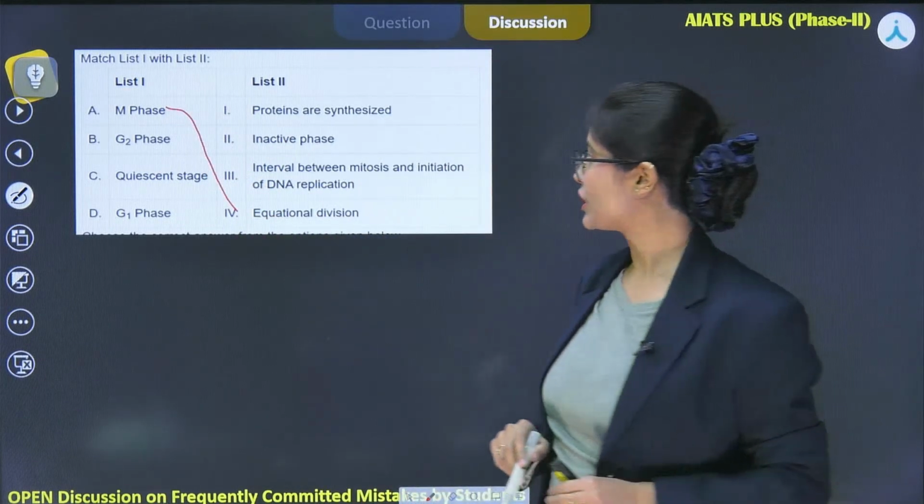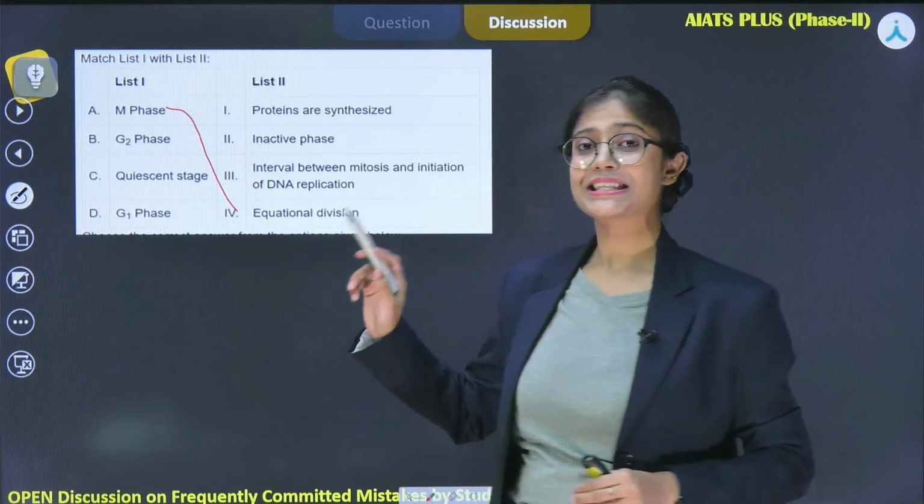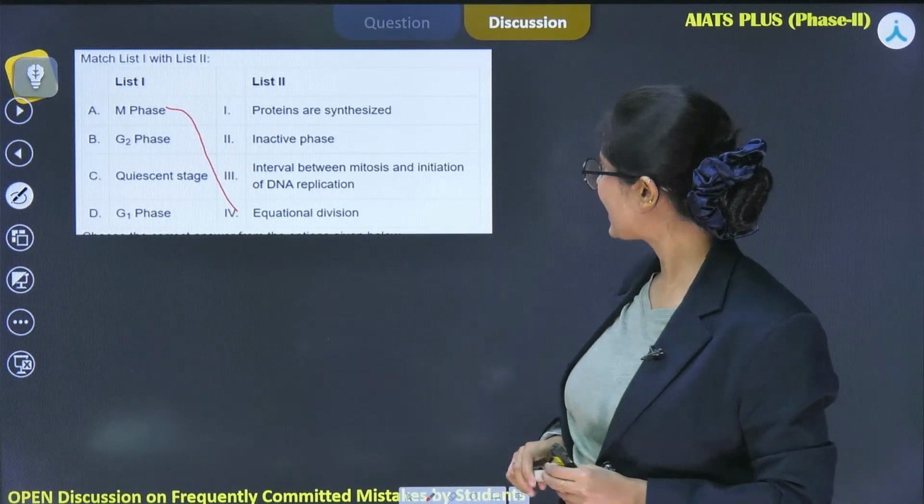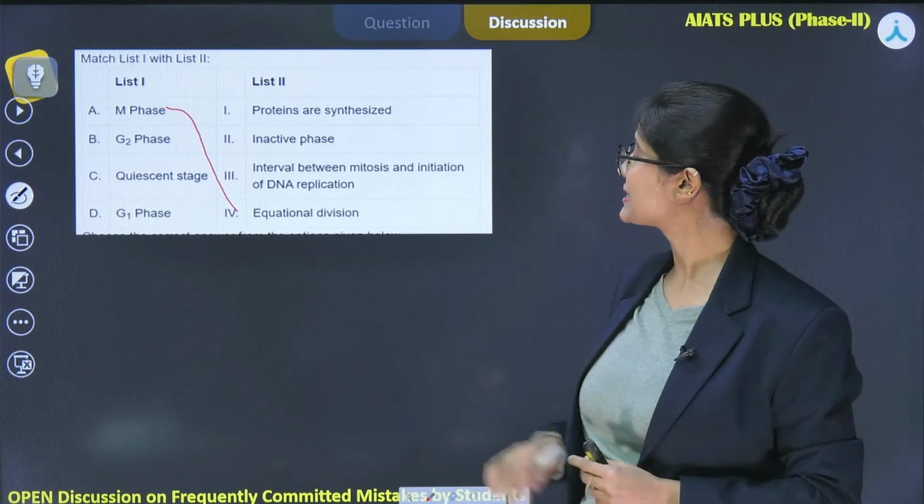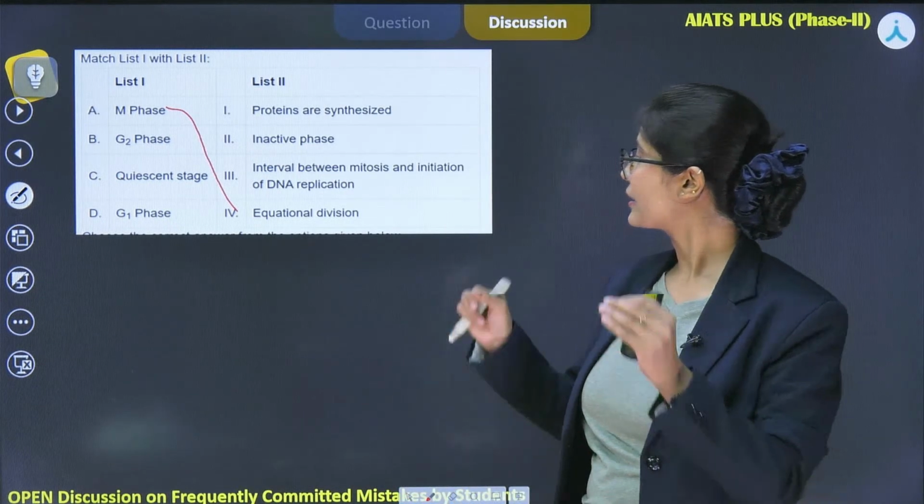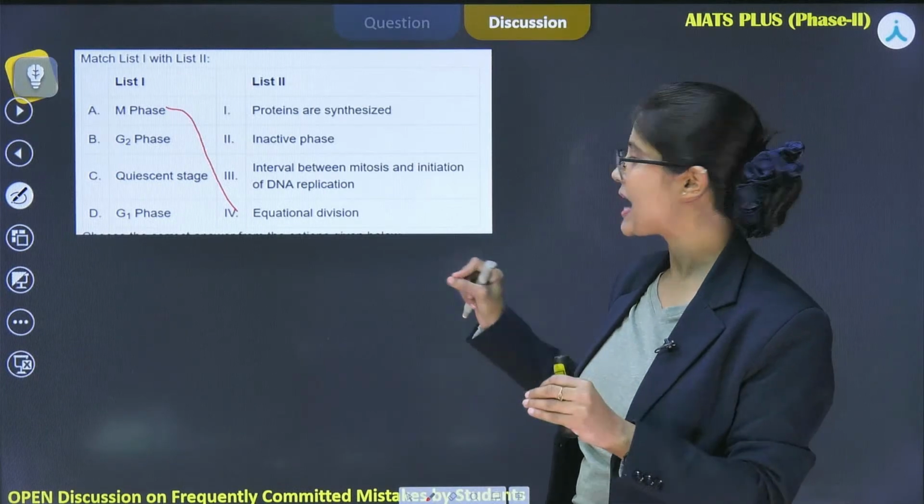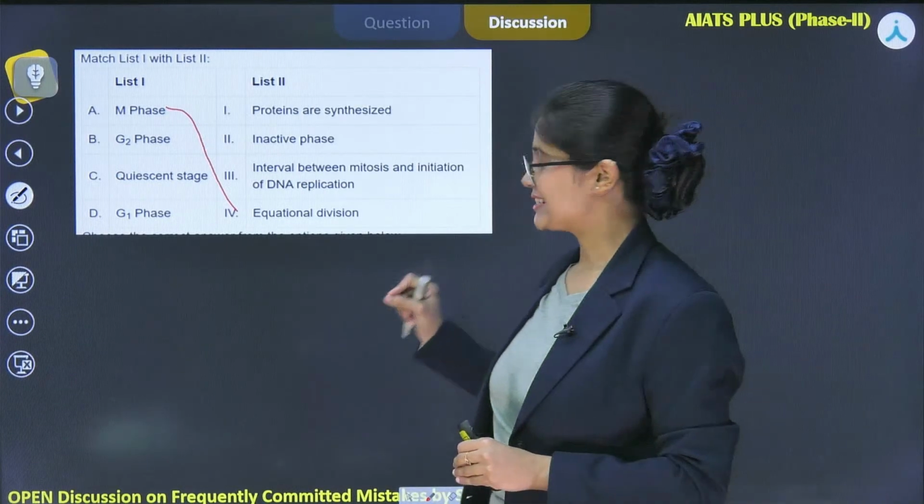Next one is G2 phase, which is the second gap phase. Now tell me, during G2 phase, what will happen? Protein will be synthesized. Is it an inactive phase, or is it the interval between the mitosis and initiation of DNA replication?